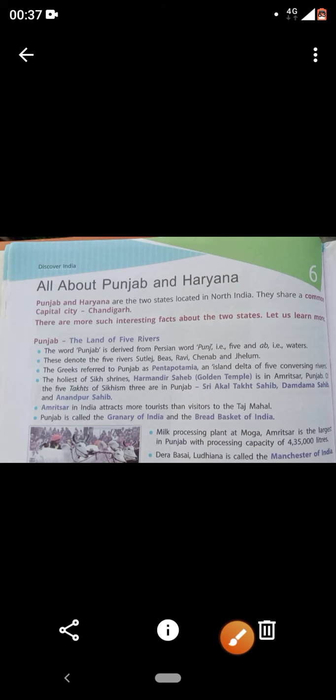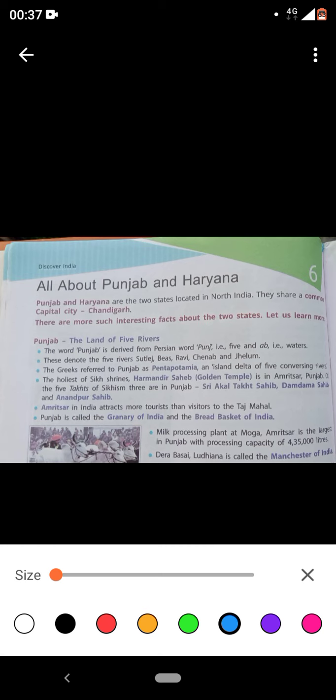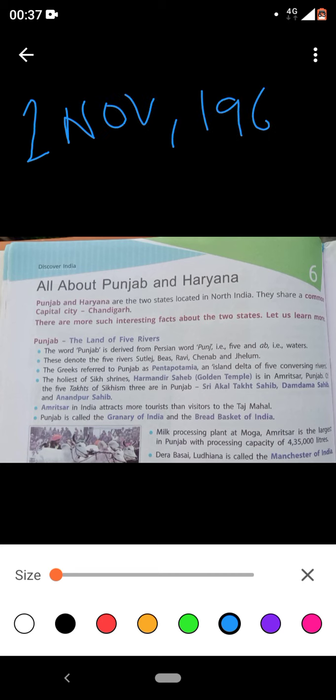If I tell you that before 1st November 1966, Punjab and Haryana was one single state, will you believe me? Yes, you have to believe me. Why?